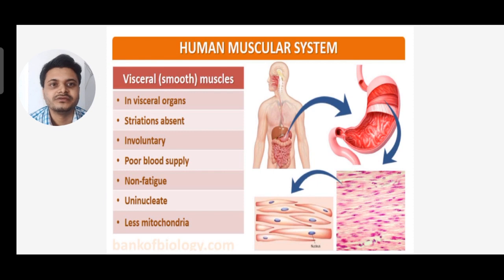Next you can see visceral or smooth muscle. These are involuntary muscles. They are found in visceral organs. Striations are absent, they are involuntary, that means they are not under the control of our will. They have a poor blood supply, and they do not fatigue. You can see the digestion process never fatigues. They are uninucleate and they have less mitochondria in it.